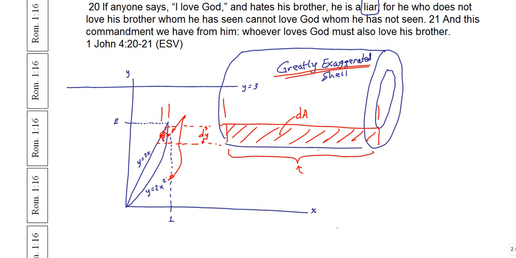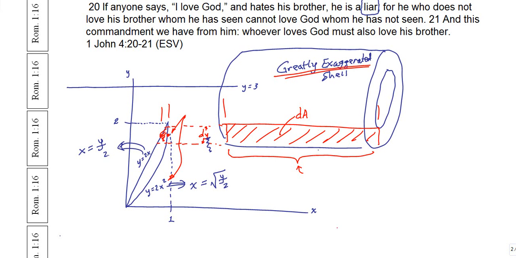However, one thing I need to point out before we move forward is that we're really anticipating an integration with respect to the variable y. So before I get much farther, I need to solve this bottom graph for x in terms of y. If I do that, I'm going to find that x is equal to radical y over 2. And likewise, I need to do that for the top graph. If I solve for x in terms of y, I get x is equal to y over 2.